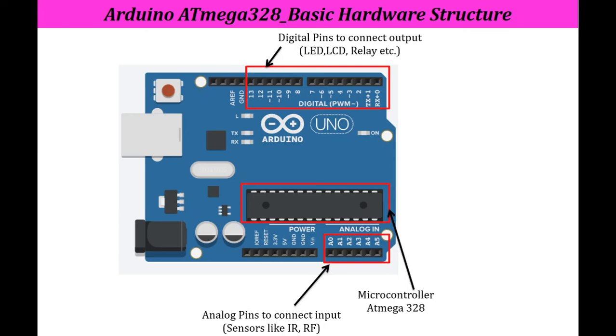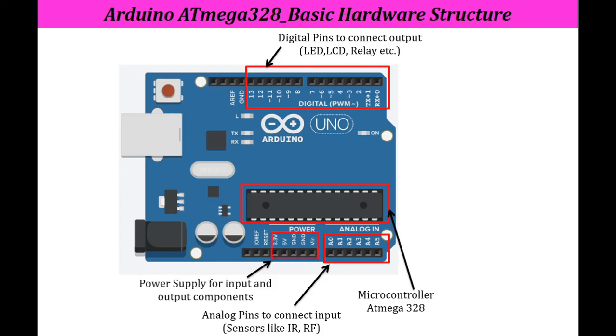Here we can connect a number of sensors. If I want to collect data from a sensor, let's say an IR sensor or LM35 sensor, then I have to connect it to any one pin from analog, that is A0 to A5, because it gives analog input, and for operation we need to convert that analog input into a digital format.